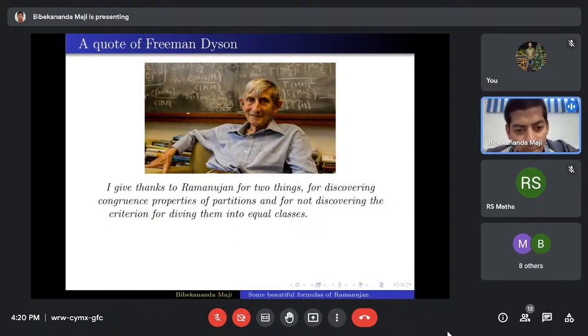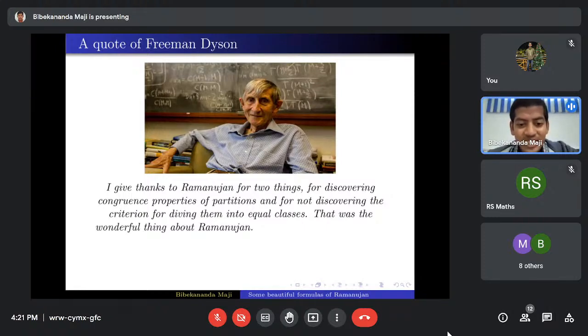Ramanujan gave a few interesting congruence properties for partition. First he conjectured and then he proved them also. But he didn't discover this criteria for dividing them into equal classes, and that was done by Freeman Dyson when he was just 16 years old, and that was Freeman Dyson's first paper. So that's why he is writing this.